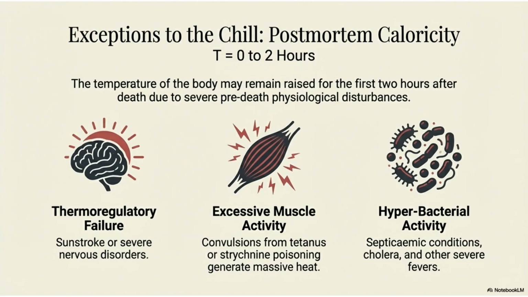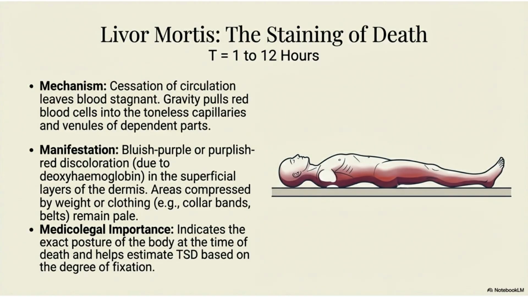Livor Mortis, or the staining of death, occurs from 1 to 12 hours. Circulation ceases, causing blood to stagnate and gravity to pull red blood cells into dependent capillaries. This results in bluish-purple or purplish-red discoloration. Areas compressed by weight remain pale. It is medico-legally important for indicating posture and estimating time since death.